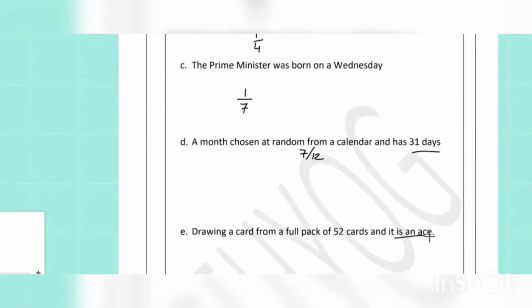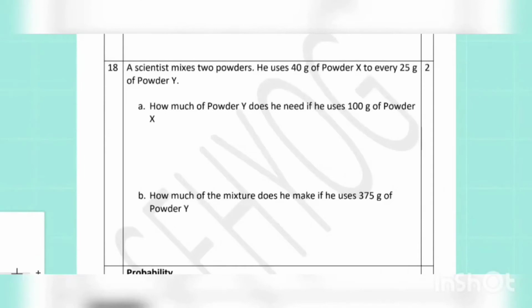Drawing a card from a full pack of 52 cards and it is an ace. So, there are 4 aces in a pack of cards. Dividing by 4, reducing both, we get 1/13 is our answer. In number 18, a scientist mixes 2 powders, 40 grams of powder X with 25 grams of powder Y. So, we will find the ratio 40:25. Now, that can be reduced both by 5, dividing both by 5, we get 8:5 ratio.